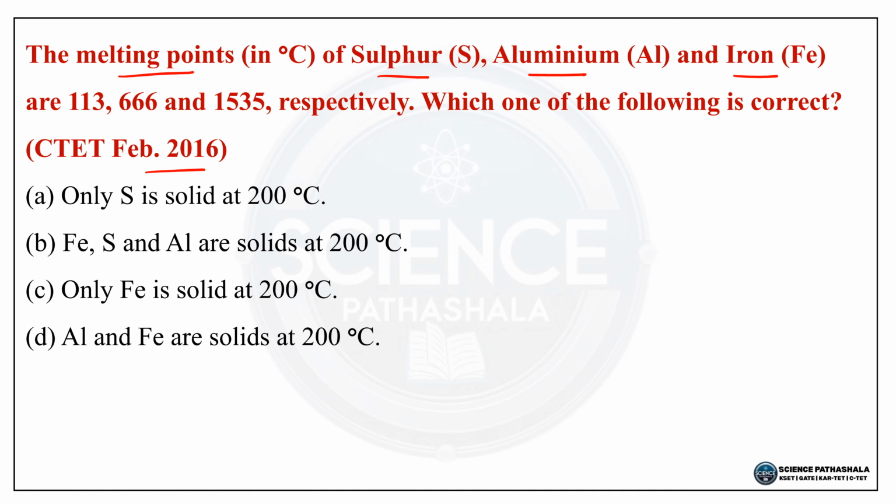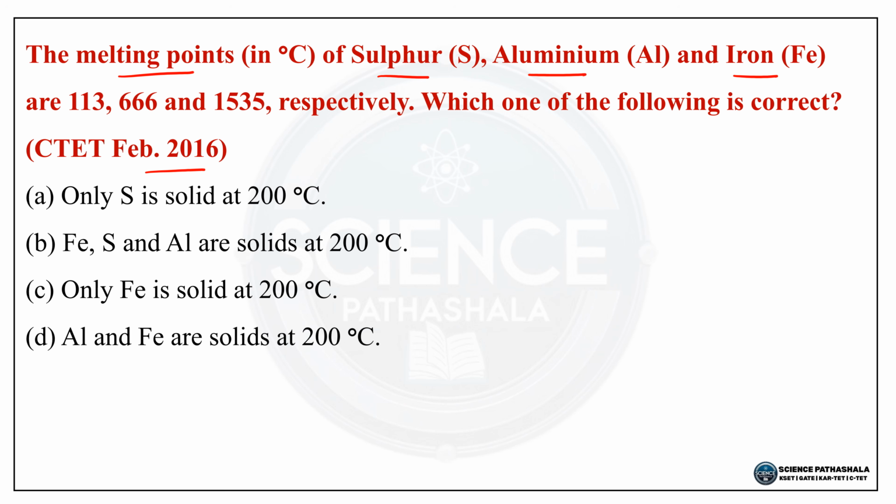ಆಪ್ಷನ್ಸ್ ಈ ರೀತಿ ಇದೆ. ಆಪ್ಷನ್ ಎ, only sulfur is solid at 200 degrees Celsius. Option B, iron, sulfur and aluminium are solids at 200 degrees Celsius. Option C, only iron is solid at 200 degrees Celsius. Option D, aluminium and iron are solid at 200 degrees Celsius. So, ಇಲ್ಲಿ just try to think the answer here.